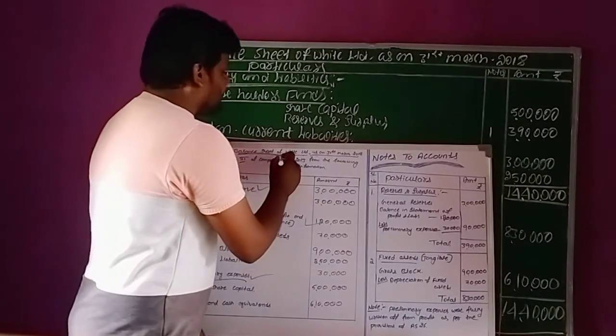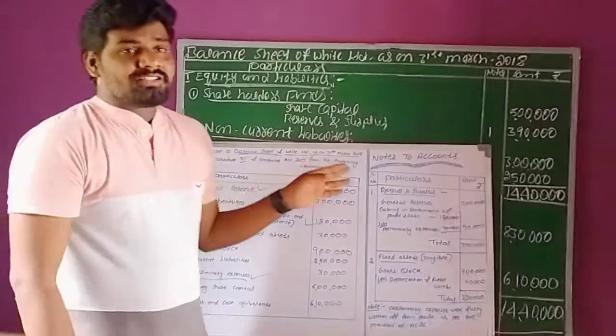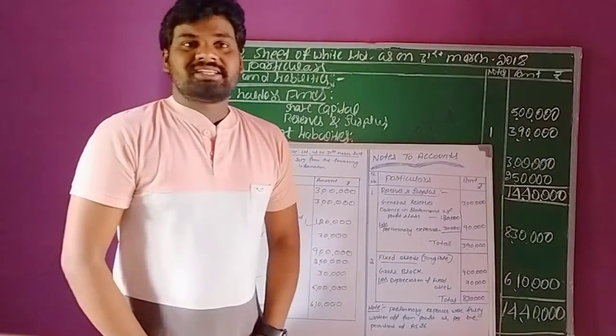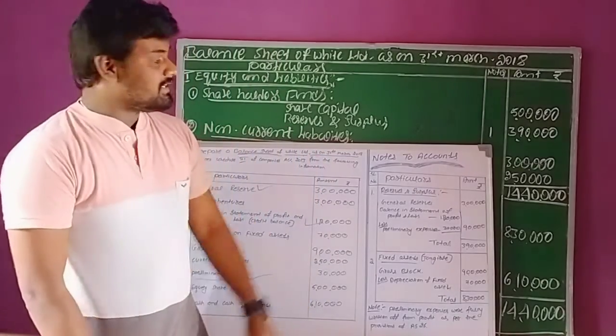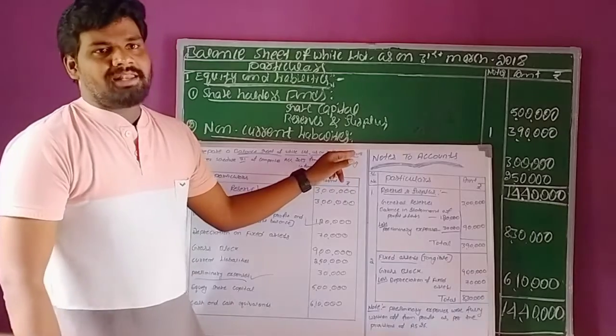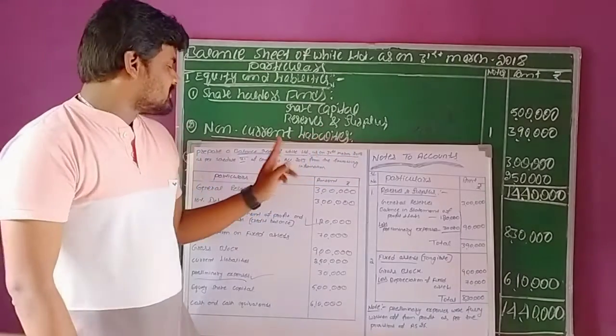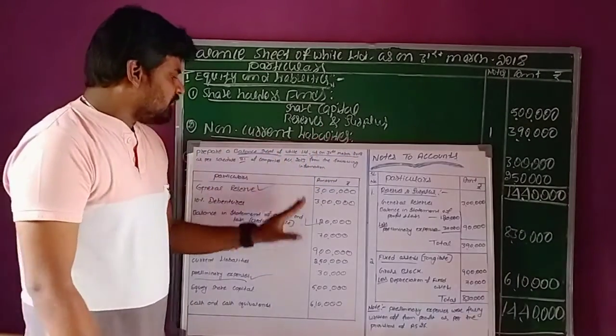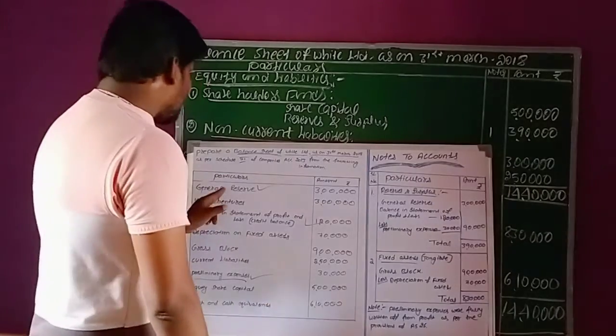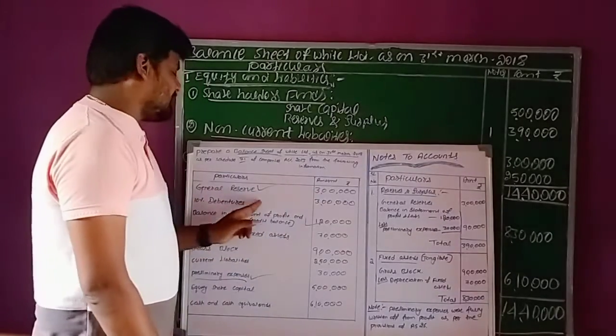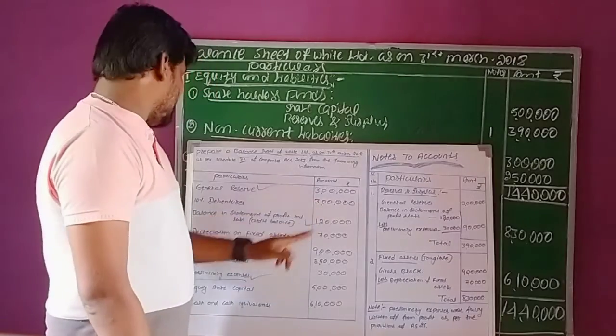The balance sheet is related to White Company Limited. So as on 31st March 2018, this is the end of the assessment year. On this date, we need to prepare the balance sheet. For the preparation of this balance sheet, they have given some information: general reserve 3 lakhs rupees, 10% debentures, totally 3 lakhs rupees.